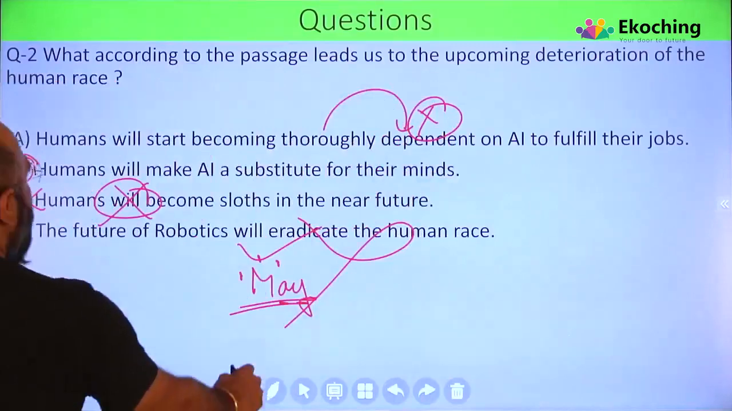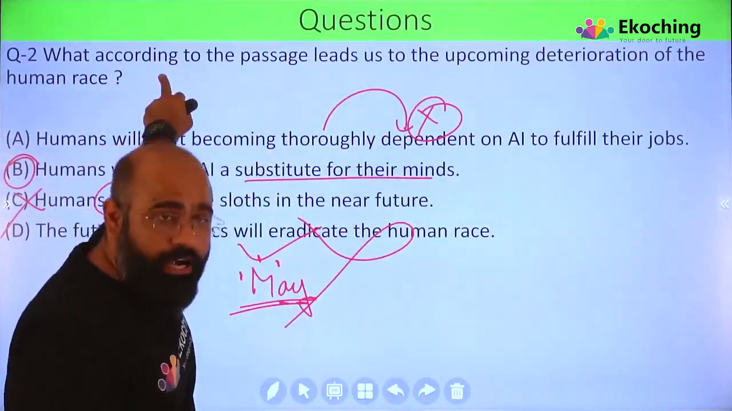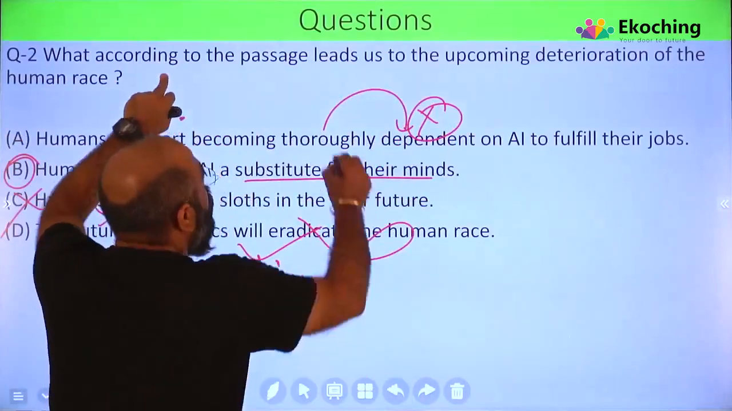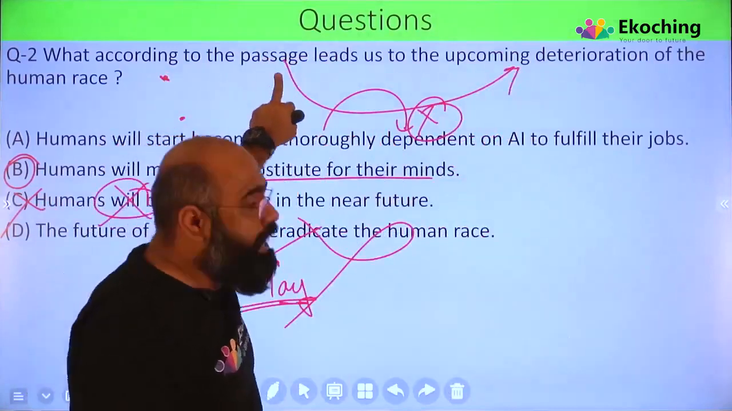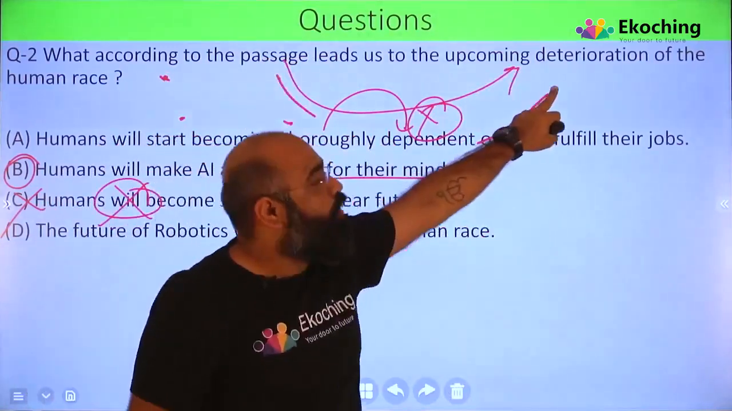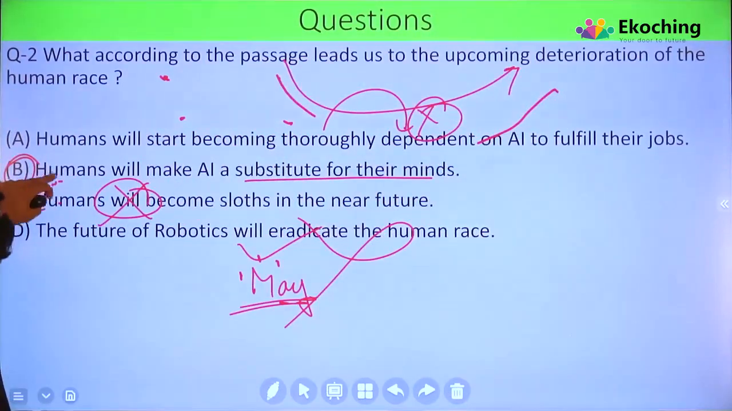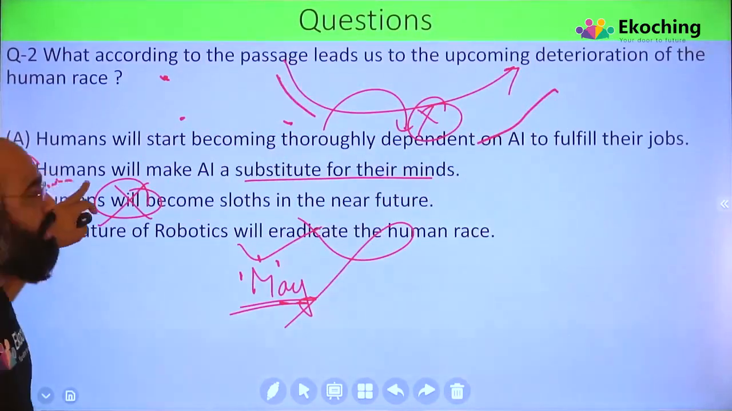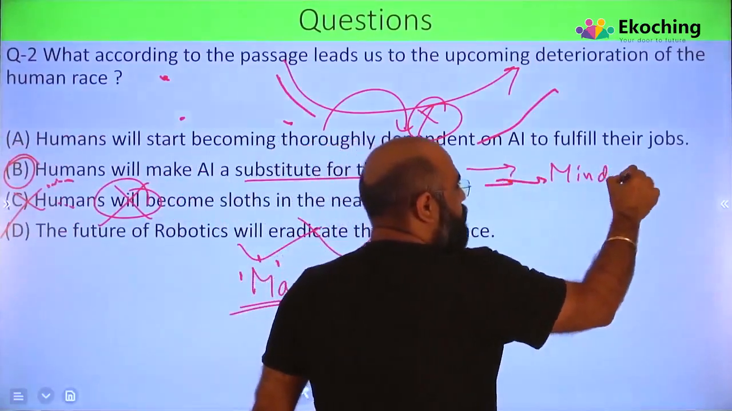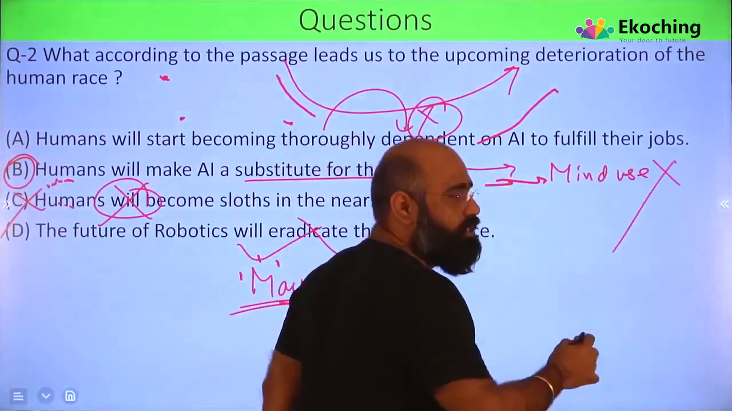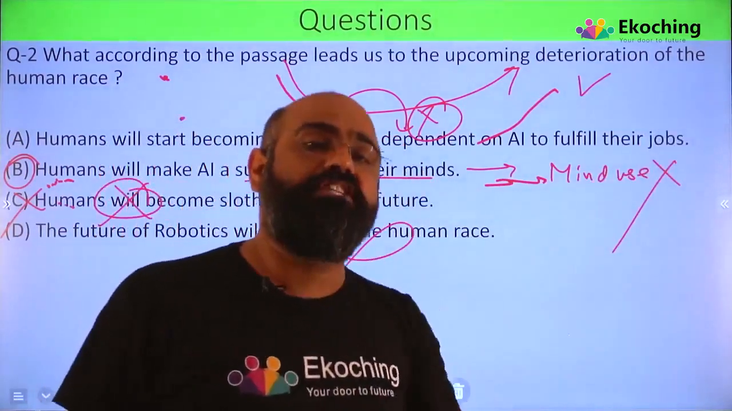Humans will make AI a substitute for their minds. अब वो क्या बोल रहा है? What according to the passage, उसमें लिखा हुआ है will lead us to the upcoming deterioration. According to the passage, upcoming deterioration पे कौन हमें लीड करेगा? जब हम बोलेंगे that humans will make AI a substitute for their mind, because जब तुम ये कर दोगे तब तुम अपना माइंड यूज करना बंद कर दोगे. जब तुम अपना माइंड यूज करना बंद कर दोगे तुम्हारा डिटीरियोरेशन हो जाएगा. That is what was given in the passage.